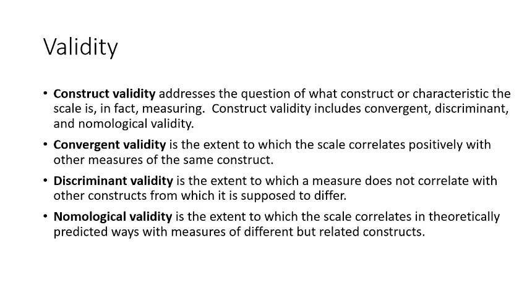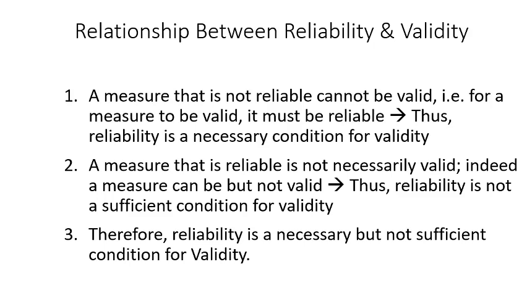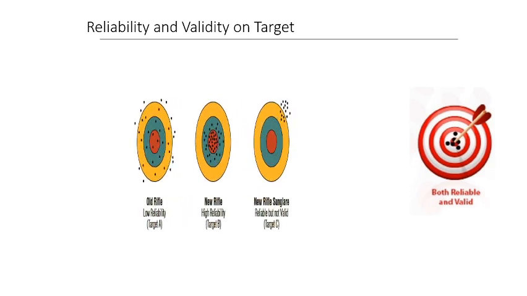So what is the relationship between reliability and validity? Anything which is not reliable cannot be valid. Anything that is reliable is not necessarily valid. Hence reliability is a necessary but not sufficient condition for validity.